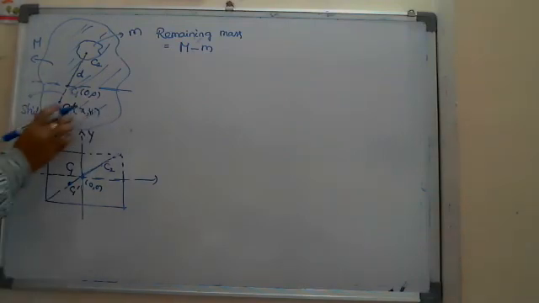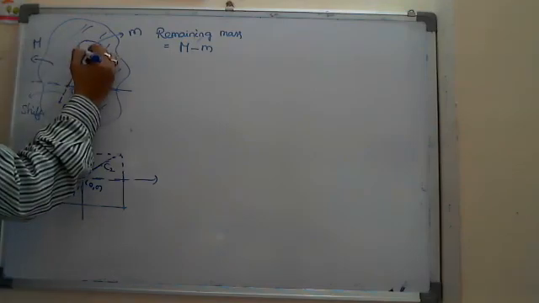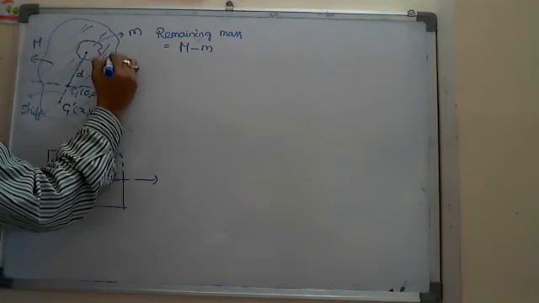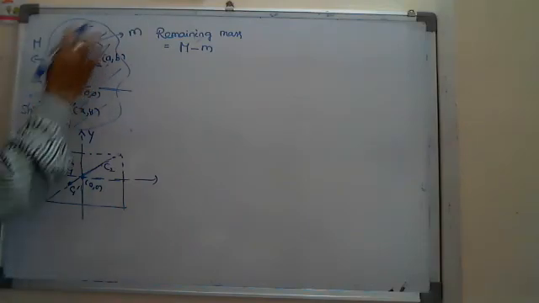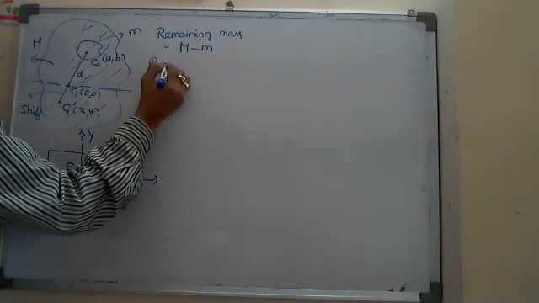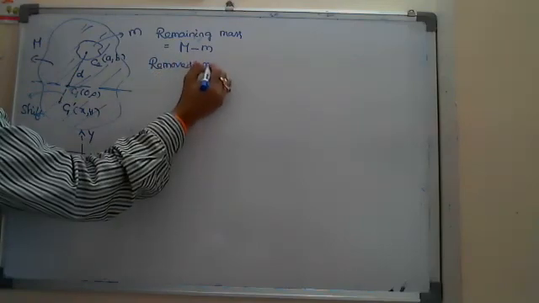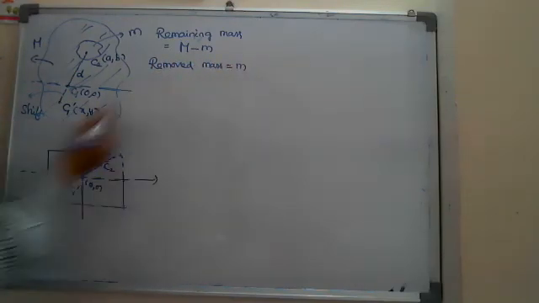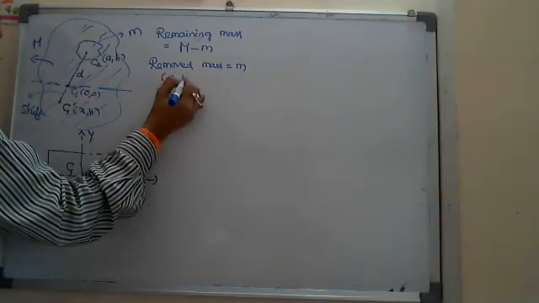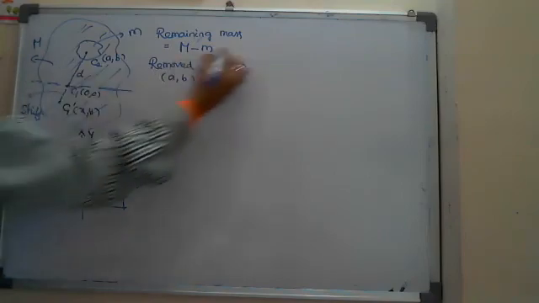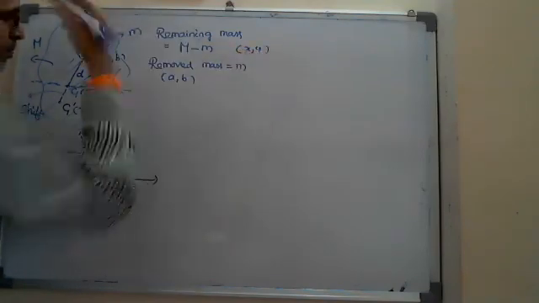I don't know what x and y are; he is asking for those coordinates in this problem. Suppose the coordinates of the center of the removed mass, whose mass is m, are a comma b. The remaining mass coordinates are x comma y.